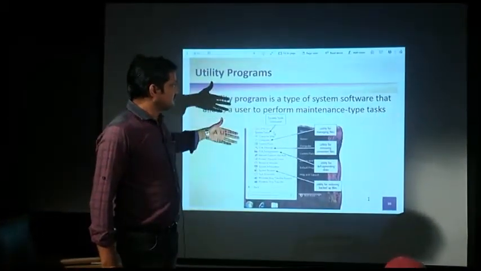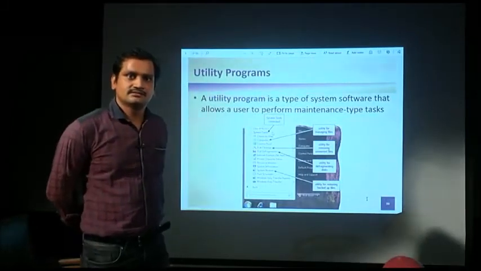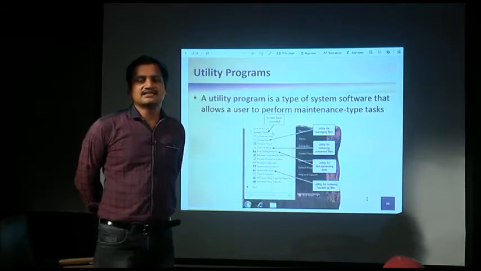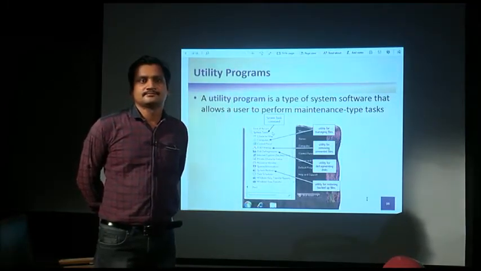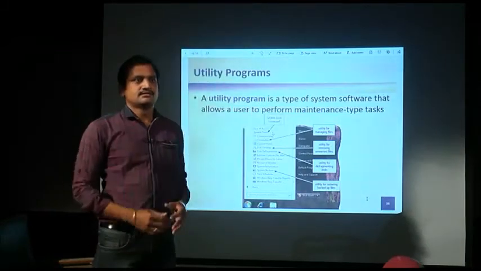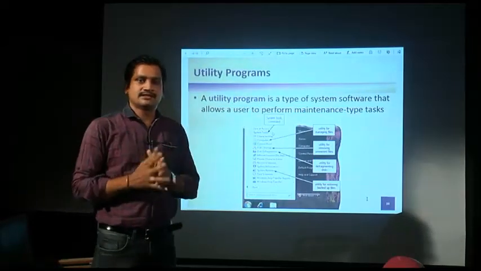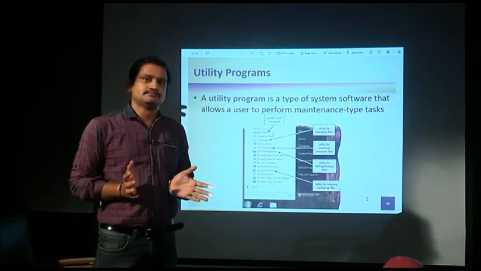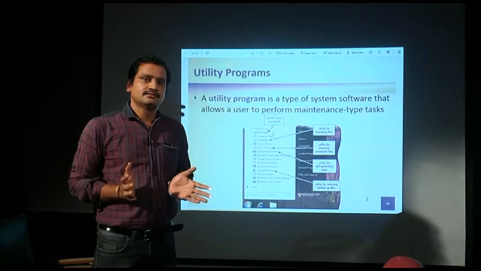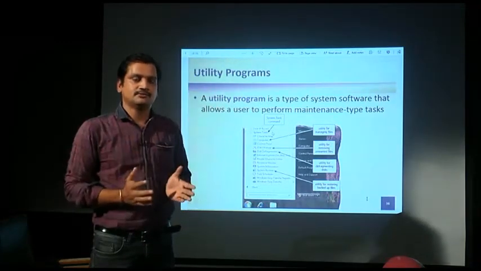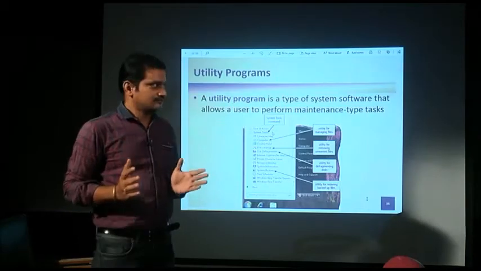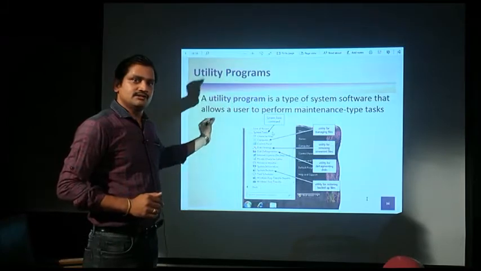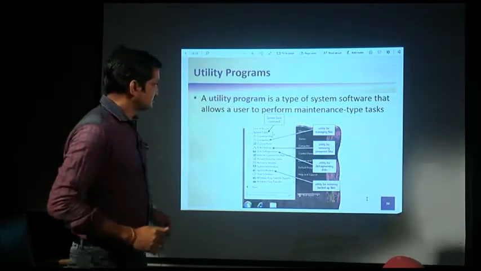After the operating system, there are some utility software, which are also known as system software. This utility software allows the user to perform maintenance tasks. As we are using a system, the system should be maintained properly. We should take care of all the devices attached to the system, so that the system can help in performing a task. In order to maintain the system, we need utility programs. Okay, so let us discuss the first utility program.